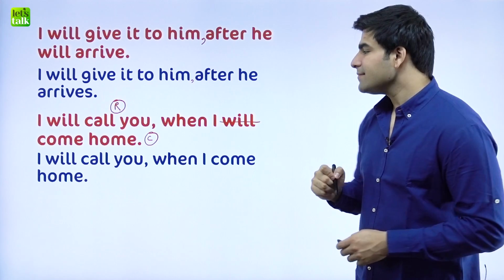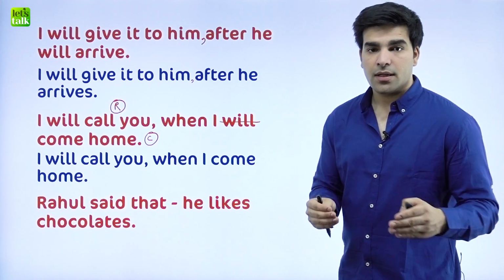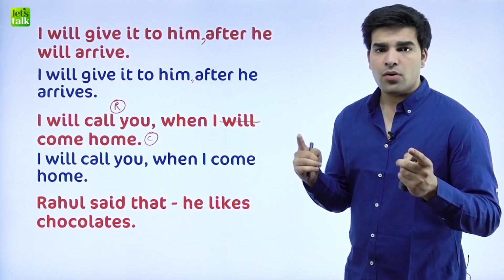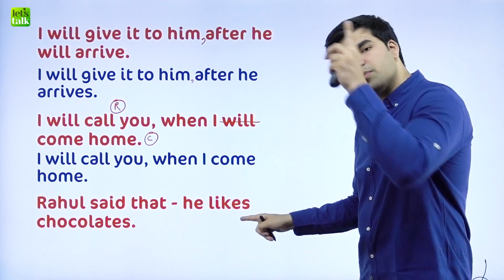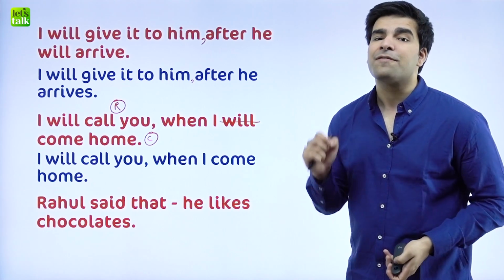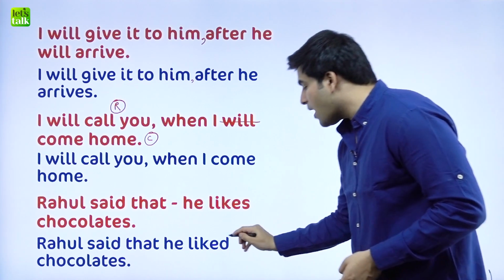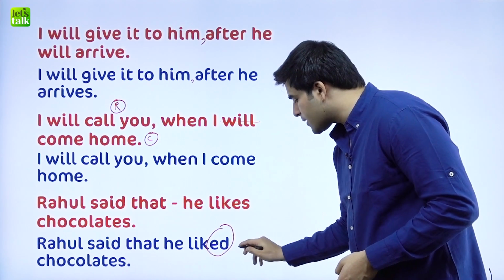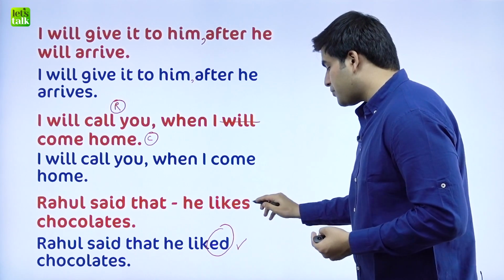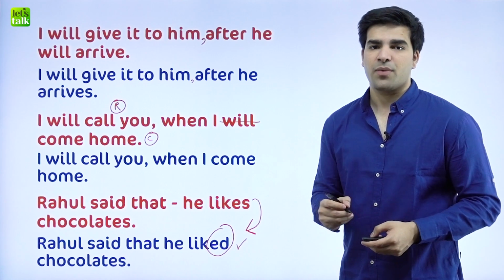Gotcha? The next slip is Rahul said that he likes chocolates. Imagine Rahul said it yesterday. I like chocolate. Now, like should become past now because he said it yesterday. Therefore, it is a problem of reported speech. The right sentence is Rahul said that he liked chocolates. Whenever you report a piece of information, the present changes to past. This is very, very important for us all to understand.